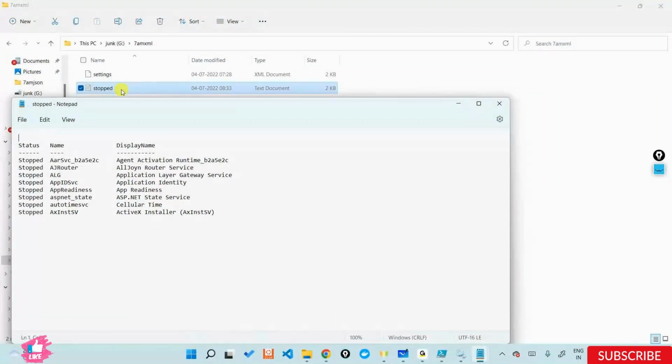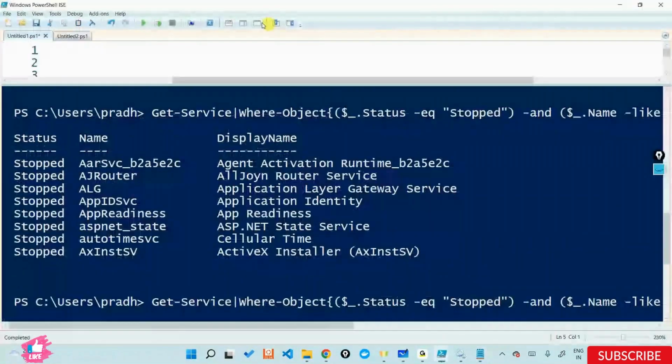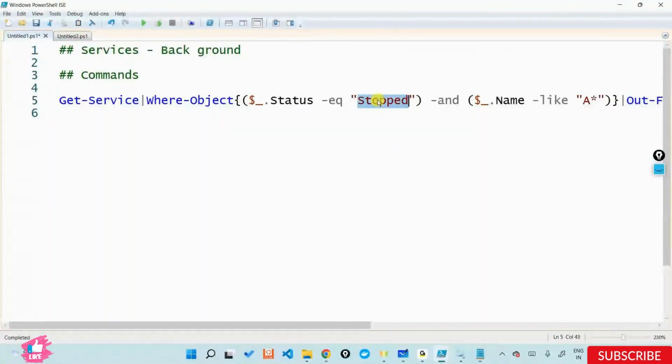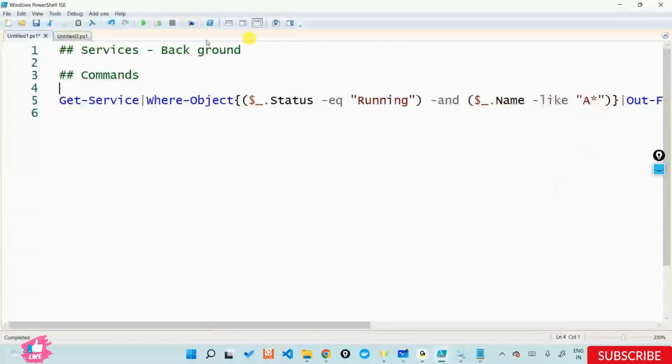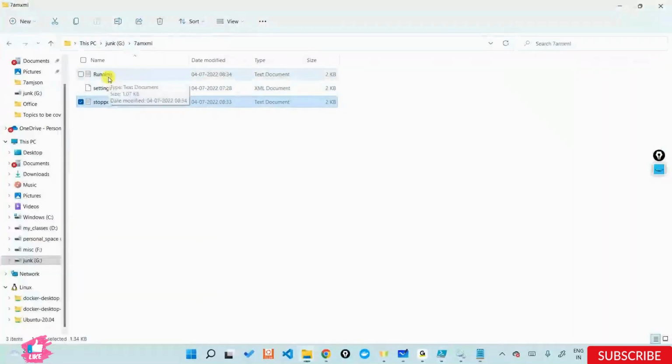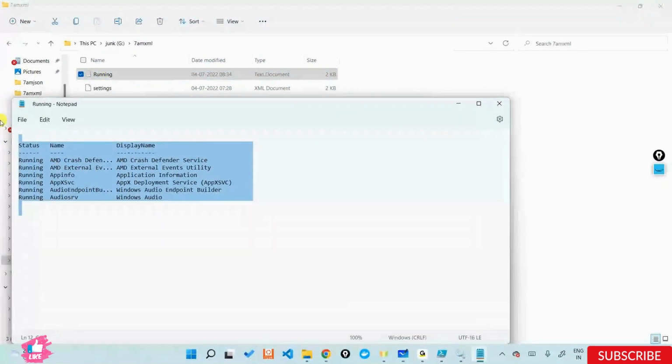If I do a stop.csv, I would have got an Excel file out here, a CSV file, comma separated value file. So you can do a text, you can do a CSV using this function. Or if you want to get only the running services, you can also do that. But here I'll just say it is running, and I would say this is running.txt. And if you run this out and go into this particular folder, you get one more file called running.txt. If I look into that, all the services that are running.